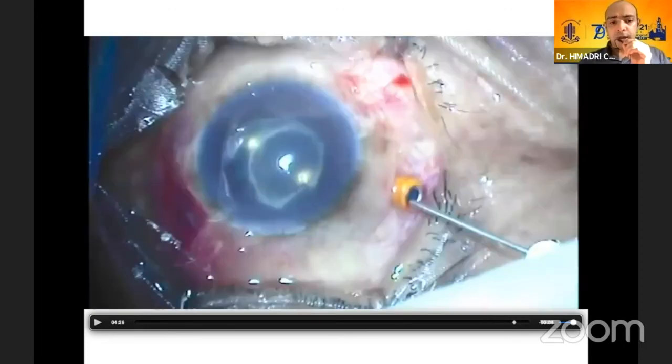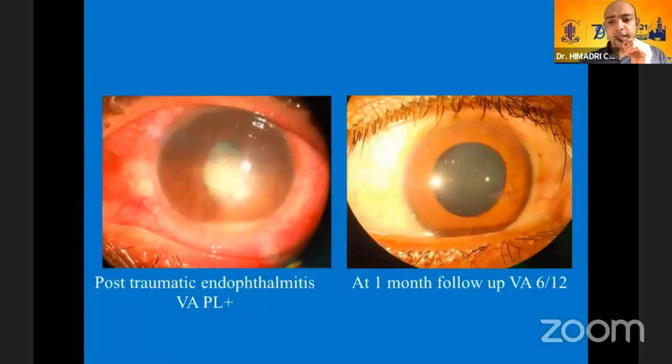Do not try to lift the posterior hyaloid. As soon as we can see the disc and the posterior pole, we stop. Then we go ahead with the intravitreal injections. So even in post-traumatic cases, we can have a pretty decent result.